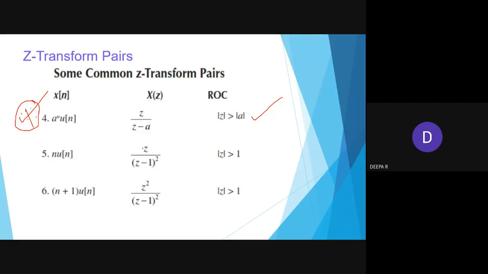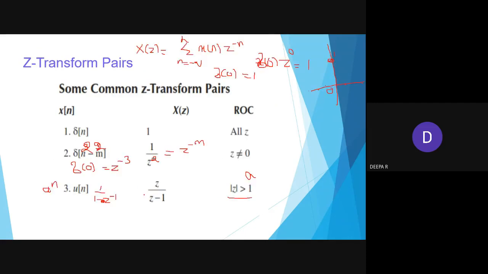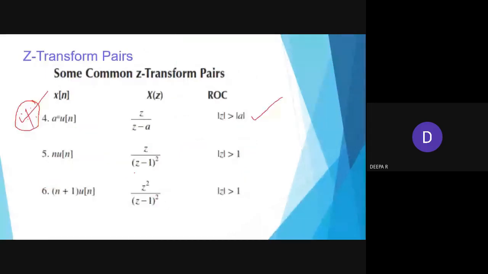So the thing I'll be making here is z by z minus 1, and here we are going to make it a square. So z by z minus 1 the whole square. It is again a right-handed sequence, so there is no change. Here it is z greater than 1.